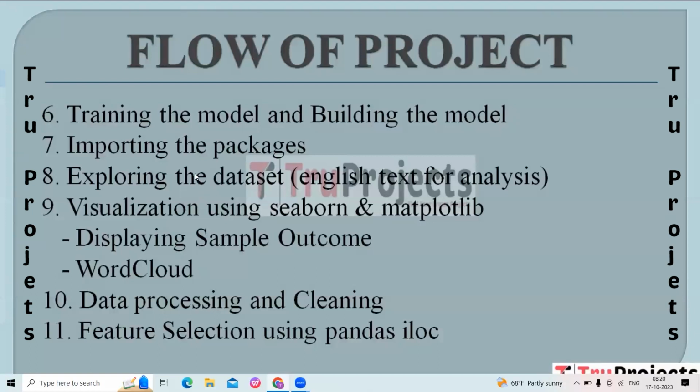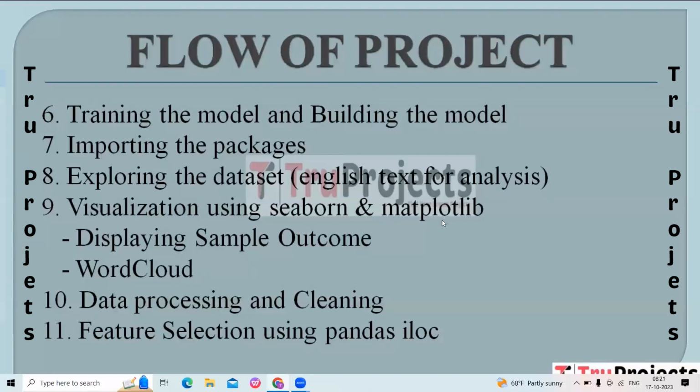The next step is importing the packages. It is similar to the previous one, in which we imported libraries like NumPy, Pandas and Matplotlib. The next step is exploring the dataset, English text for analysis. Another dataset, likely containing English text for analysis, is explored. Understanding the structure and content of this dataset is crucial for subsequent natural language processing, that is NLP, tasks.